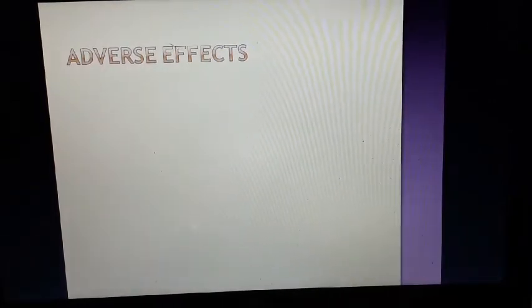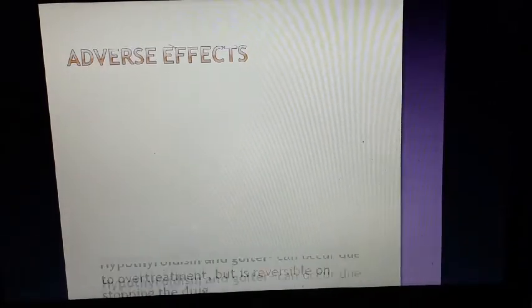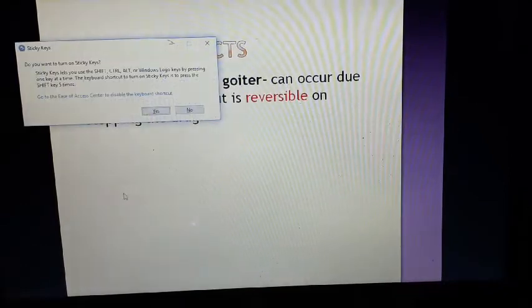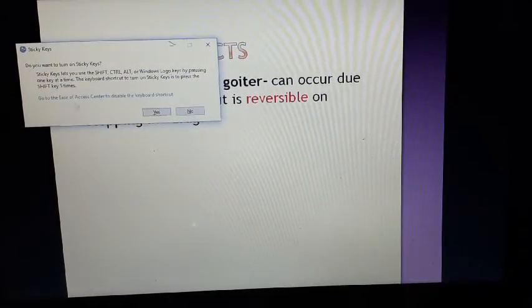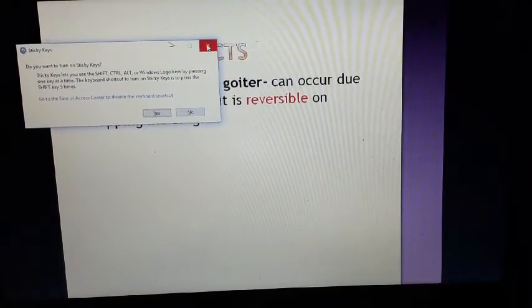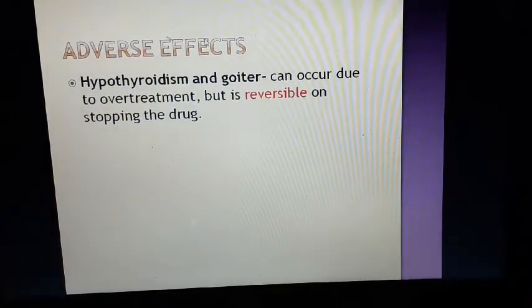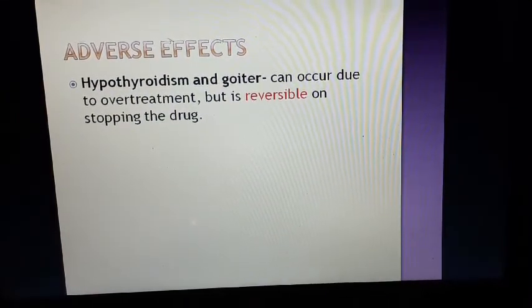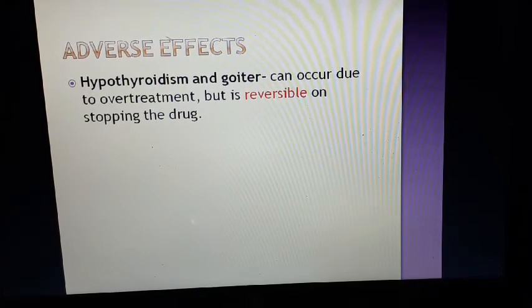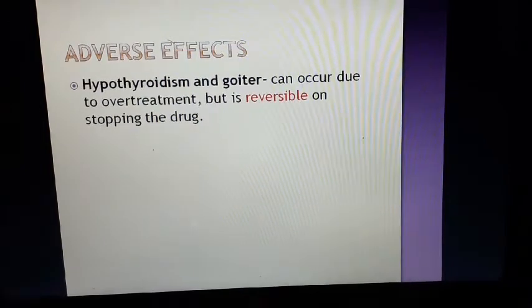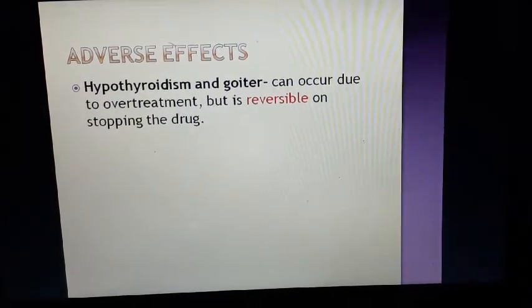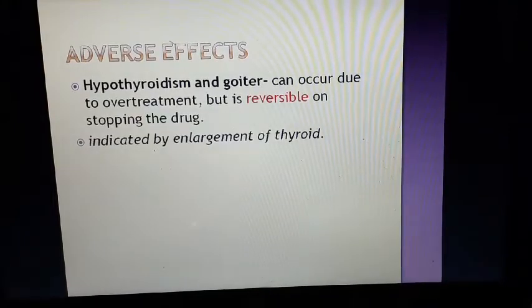So adverse effects. Hypothyroidism and goiter can occur because if it is overdosed, then as it inhibits the thyroid hormone release or synthesis, hypothyroidism and goiter can happen due to overtreatment, but it is reversible on stopping the drug. Indicated by the enlargement of the thyroid.